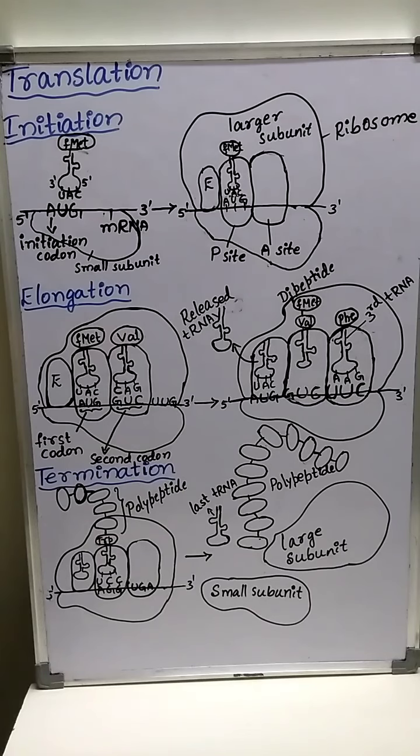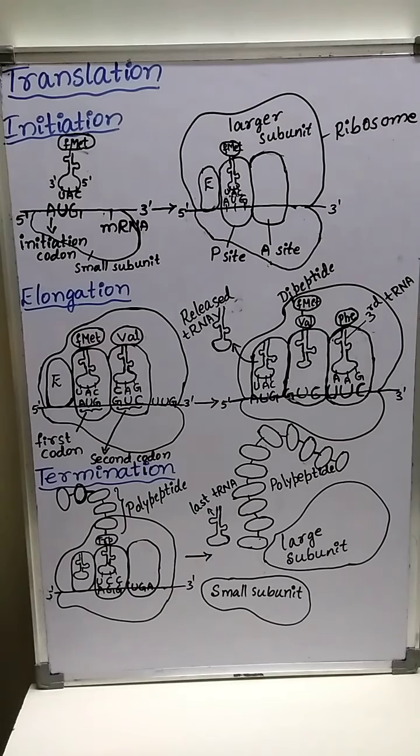Usually amino acids are in an inactive state, which gets activated in the presence of an enzyme, amino acyl synthetase, and ATP, the energy source, adenosine triphosphate. Later, the activated amino acid reacts with the particular tRNA and forms amino acyl tRNA. That means the particular activated amino acid gets attached to the particular tRNA.